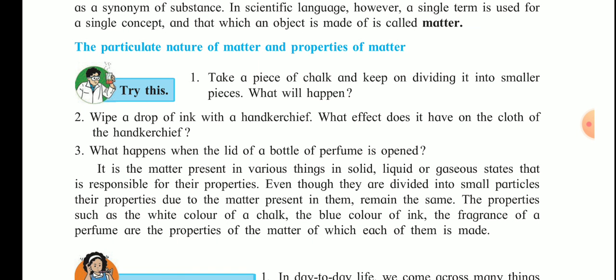Now the third question is, what happens when the lid of a bottle of perfume is opened? When the lid of the bottle of perfume is opened, the molecules of the perfume move out of the bottle and collide with other molecules in the air, and eventually the perfume spreads throughout the room.